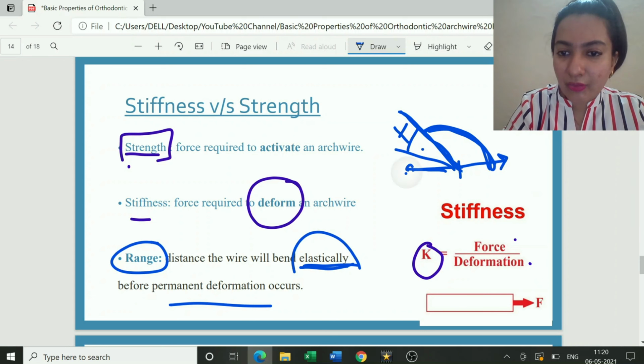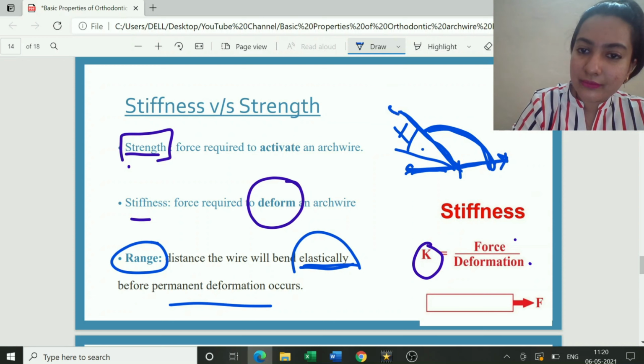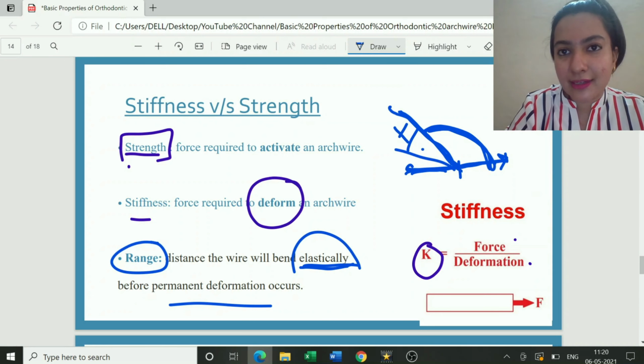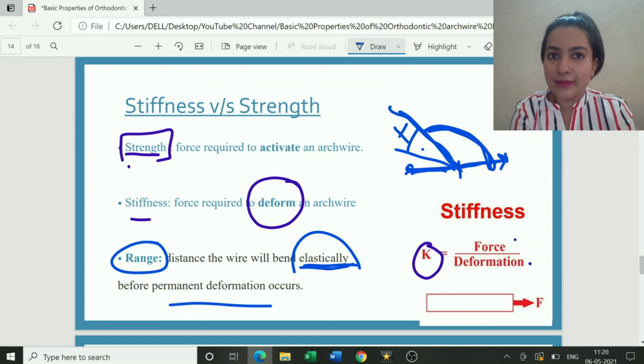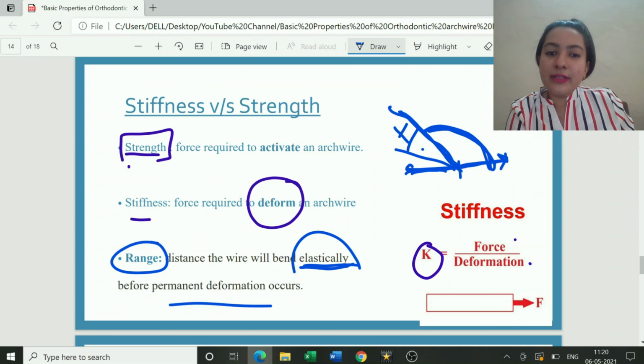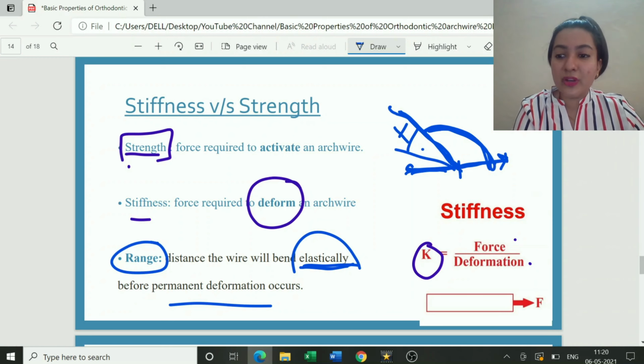This was my straight wire. See students, this is my straight wire. I hold it from here and bend the wire. This is how I bend it. So this distance which it has covered is the range of the wire. Why? Because till this particular point it will behave in an elastic manner. Beyond this, permanent deformation will occur. It will behave in a plastic manner, or there is permanent deformation which occurs.